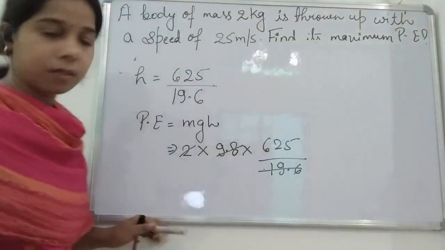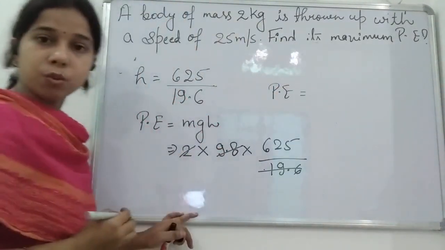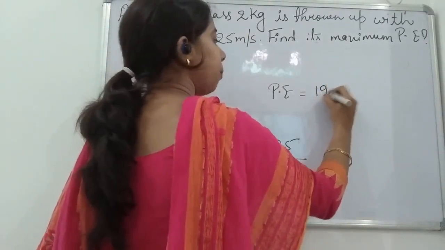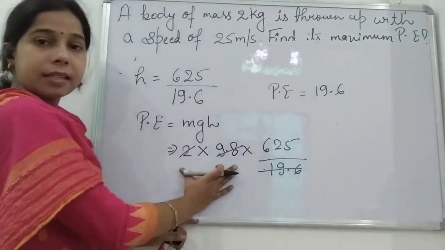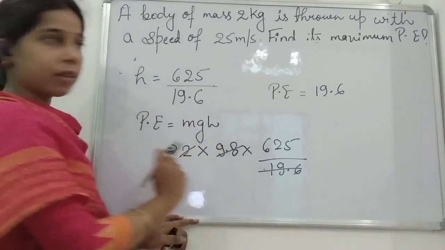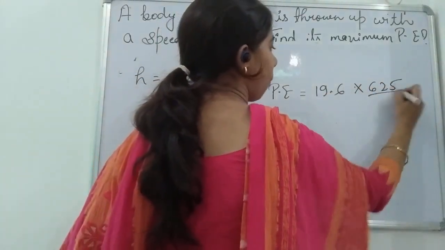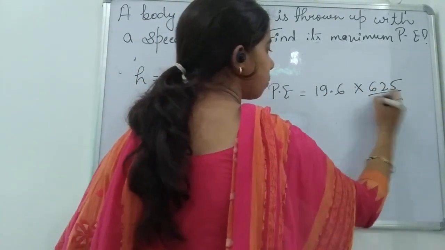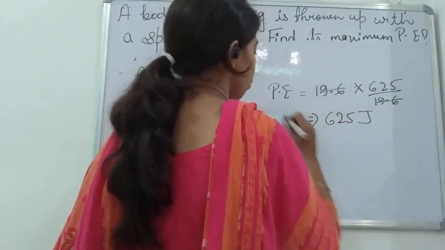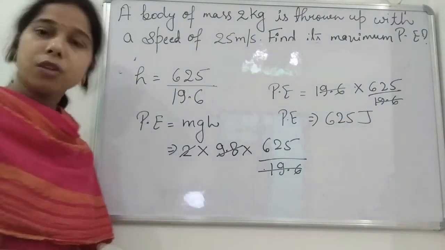Let me write it again. You see here, students. Potential energy will be equal to 19.6. How did this 19.6 come out? 2 into 9.8 will give the value of 19.6. So 19.6 into 625 upon 19.6. This will cancel each other, and what we get is 625 joule. So potential energy comes out to be 625 joule.